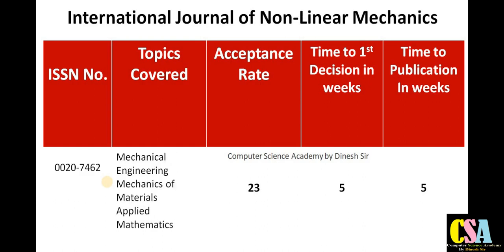Next one is the International Journal of Non-Linear Mechanics. The following types of topics are covered by this journal: mechanical engineering, mechanics, material, applied mathematics. In this journal, mathematics students and researchers can publish their research paper.